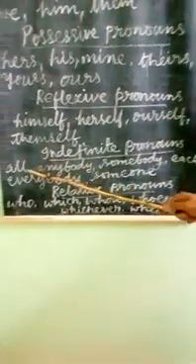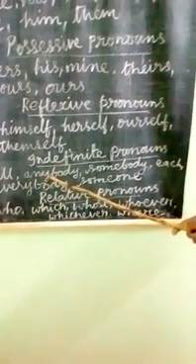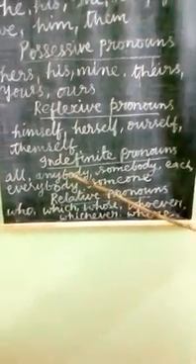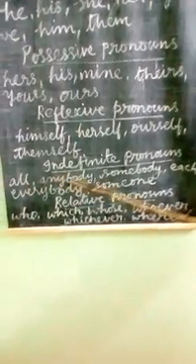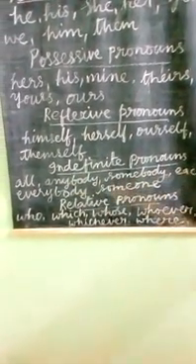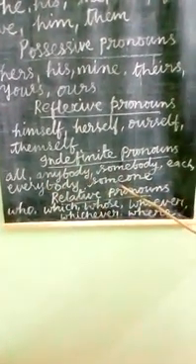Now indefinite pronouns. Indefinite pronoun examples: all. They don't define a particular person or thing. All, anybody, somebody, each, everybody. You can make out anyone, anybody, someone, somebody, no one, nobody.